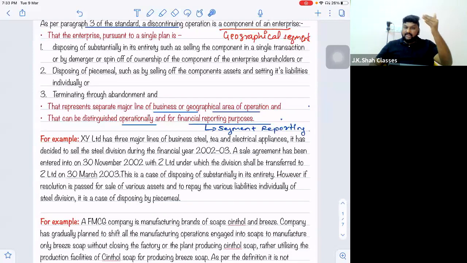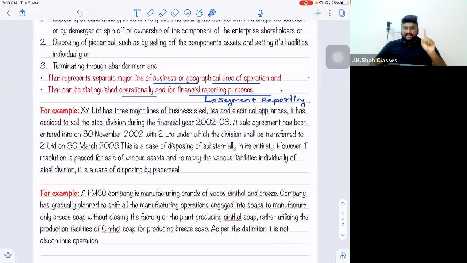So who is preferred more? Pay them first. If taxing authorities are pending, pay the tax authorities first. Government first. Then comes banks. Then comes your creditors. And finally, after that comes your preference shareholders. And finally comes your equity shareholders. That is called the piecemeal way. Right? I hope this example is clear.